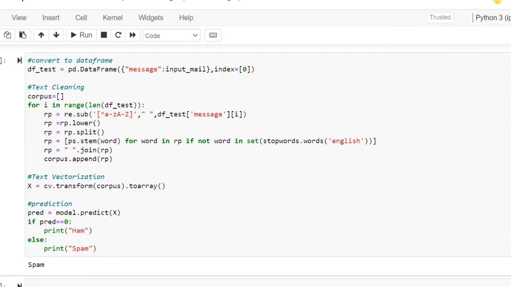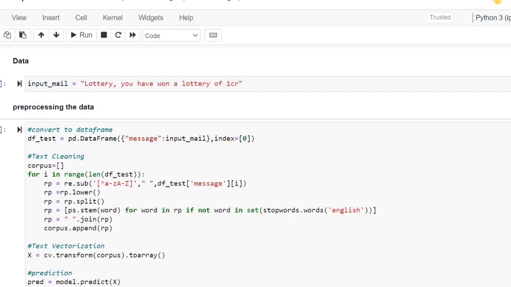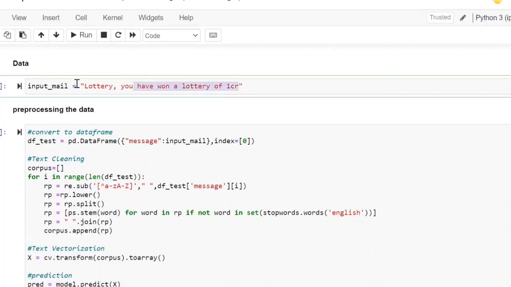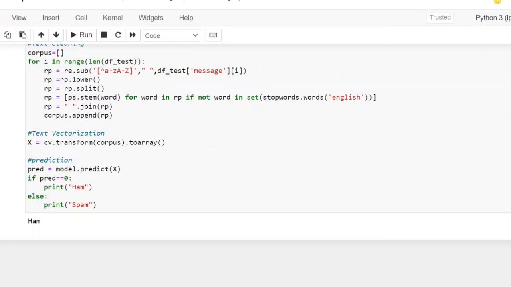Whatever mail you have written, the mail is spam mail. For example, I'm going to change this mail. I'm converting the mail to, hi sir, how are you? Something like this, one mail is there like this. Now this mail, I'm going to select and do the pre-processing. And finally, I'm going to say this comes under ham mail. How is it doing, miss? It is calculating for each word the probability of spam and probability of normal. Out of the two, whichever has the highest, it is going to throw that.